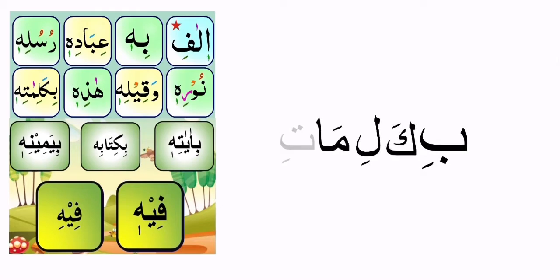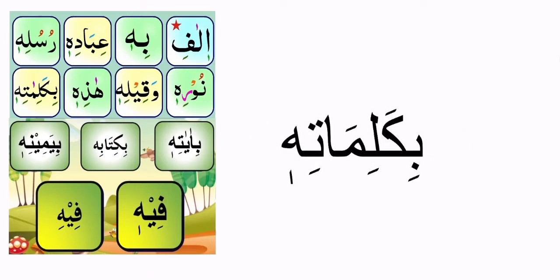Next one, you can see just a normal kasra on the ba. Bi, ka, li, ma, ti, hi, bi kalimatihi. You see, only the mim and ha are long, the rest of them are short. Bi kalimatihi.